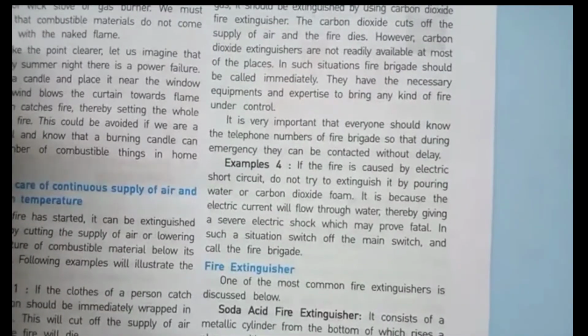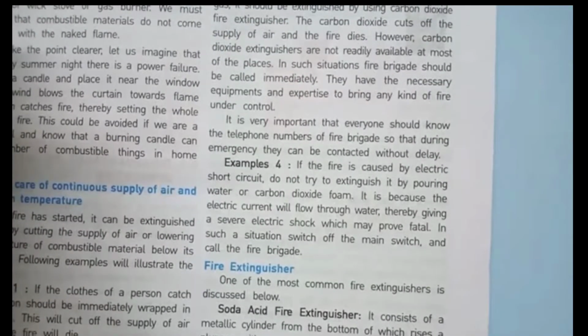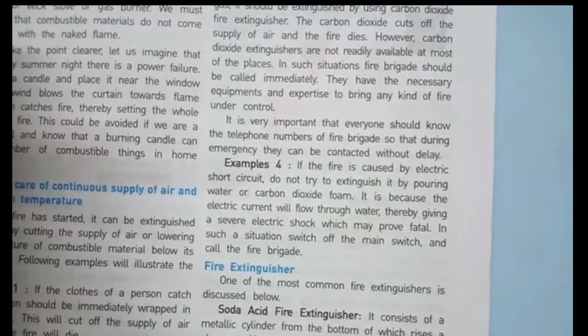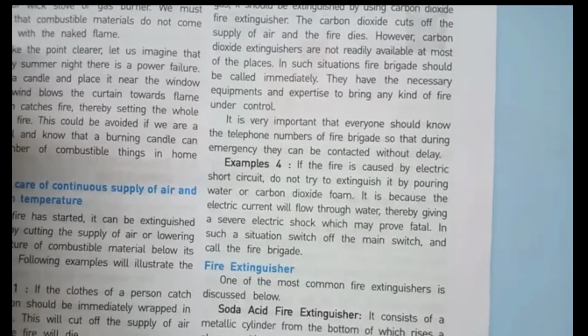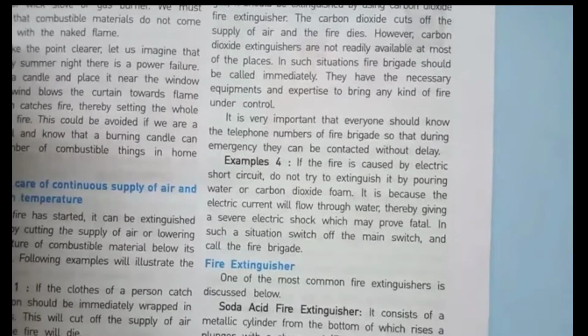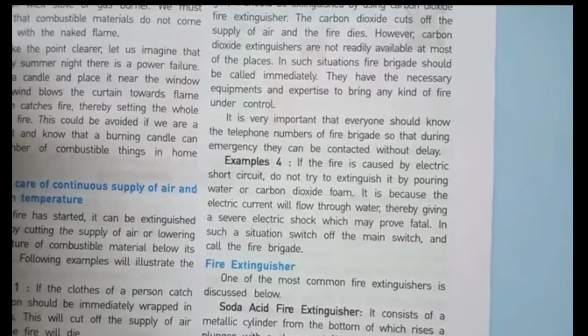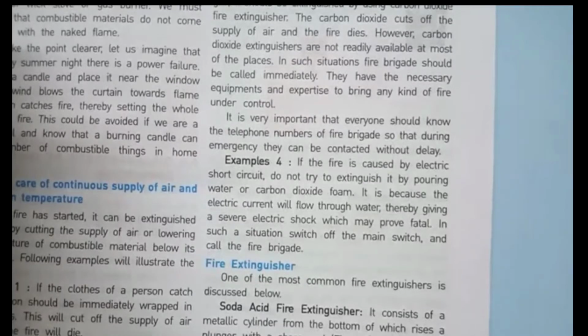Example number 4, if the fire is caused by an electric short circuit, do not try to extinguish it by pouring water or carbon dioxide foam, because the electric current will flow through water, thereby giving a severe electric shock which may prove fatal. In such cases, the main switch should be turned off immediately and the fire brigade called.